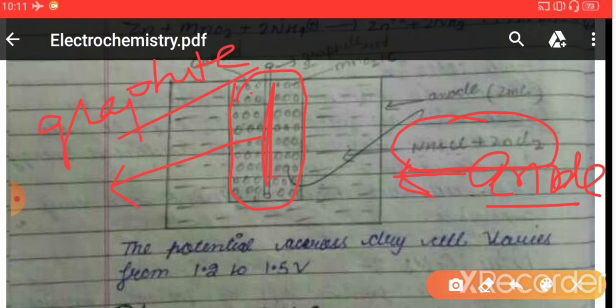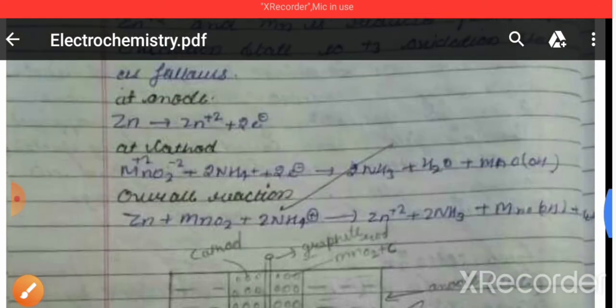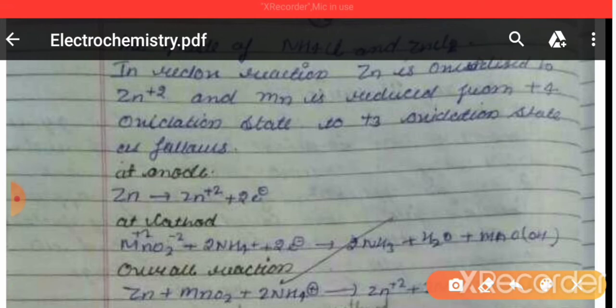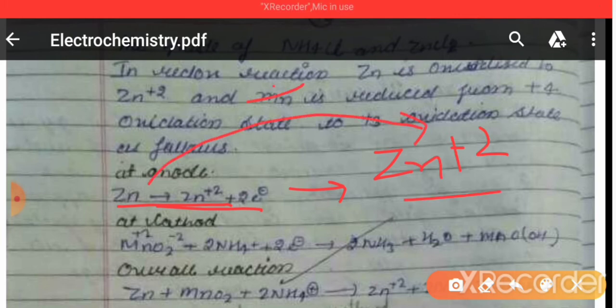So what happens here is the zinc is oxidized into the Zn+2 and Mn is reduced, so a redox reaction is there. You can see from the reactions at anode what happens. At anode, zinc container is there, so this zinc container is converted into the Zn+2 and 2 electrons are released. So Zn is converting into the Zn+2, so actually the oxidation number is getting increased. So what is taking place?